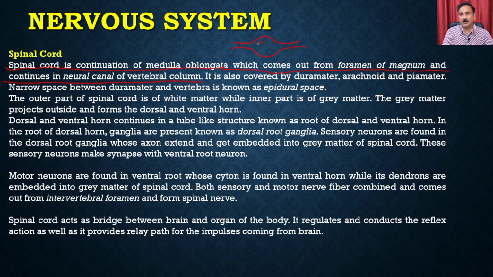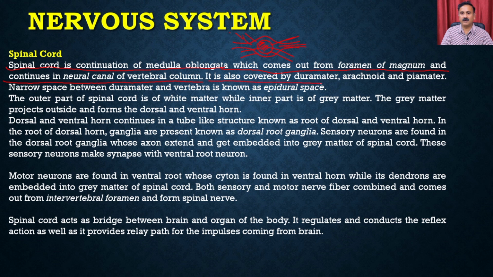And in the center of the vertebral column, you are going to have the nerve fibers, and these nerve fibers are going to run throughout the vertebral area, and that's how they are going to take out the nerves from this vertebral column and spinal cord, and that's how they are going to control the different parts of the body.